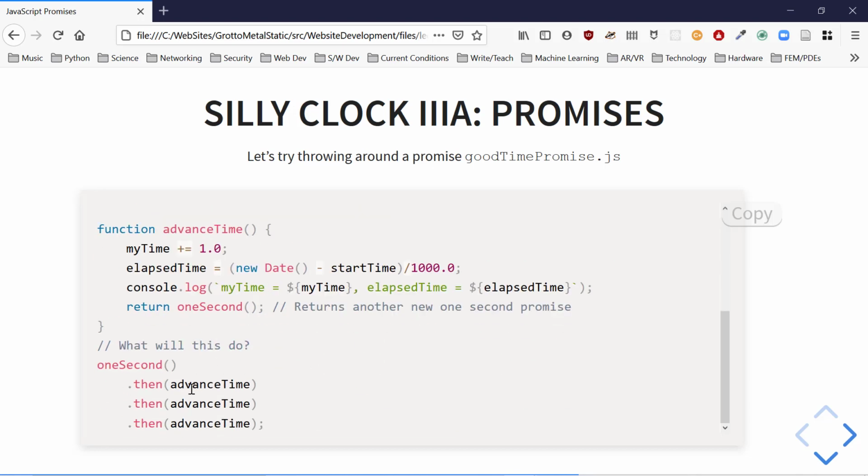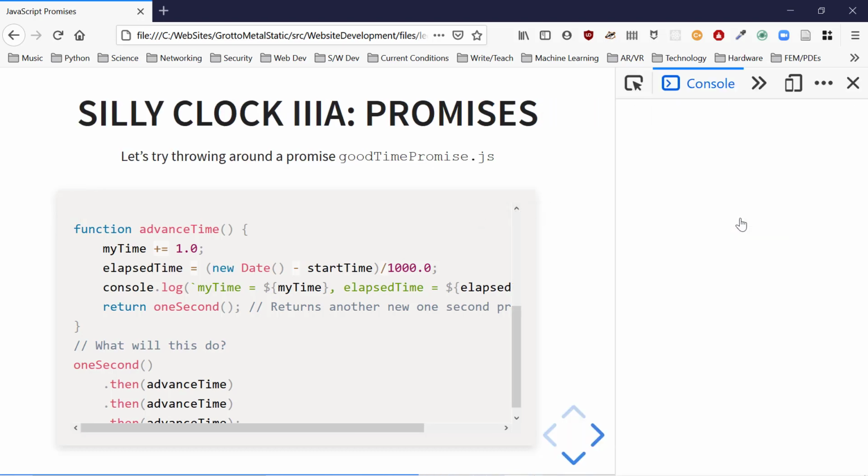Okay, then I say advance time. Ooh, it's going to return another promise. And then, I don't see that nesting, but it feels like it's nesting. Let's see if this works.